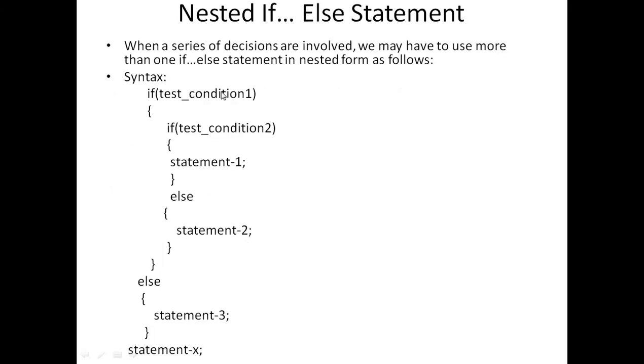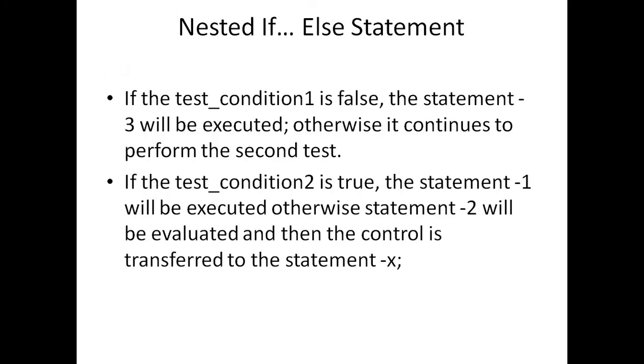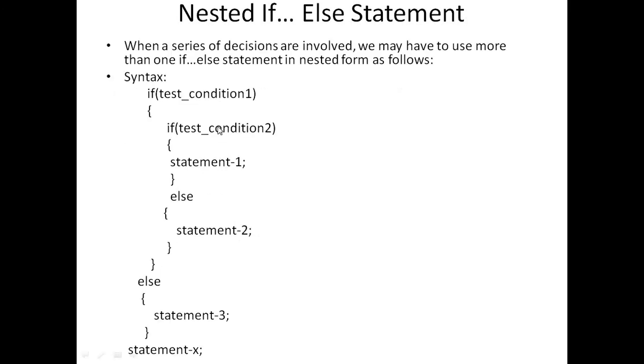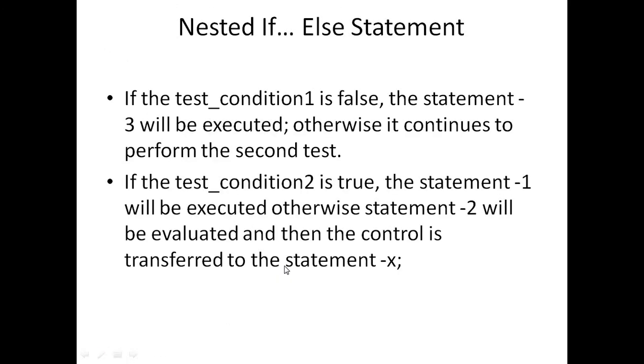Means test condition 1 is true, so it goes inside and the second condition is evaluated. If the second condition is true, then and only then statement 1 will be executed. Otherwise, if it is false, then statement 2 will be executed and it goes directly to statement X.